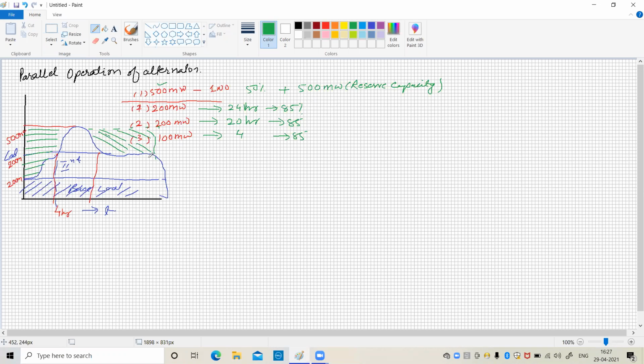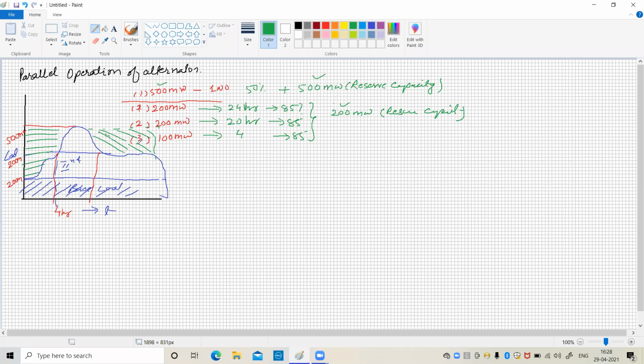Now if we are running three generators in parallel, there is only a 200 megawatt alternator kept as a reserve capacity, which is sufficient for failure of one of the alternators. It is quite impossible that both alternators get failed. So if one alternator fails, even the 100 kilowatt alternator, we can run for some time with the 200 megawatt alternator as a reserve capacity. So here the reserve capacity has been reduced from 500 megawatt to 100 megawatt.